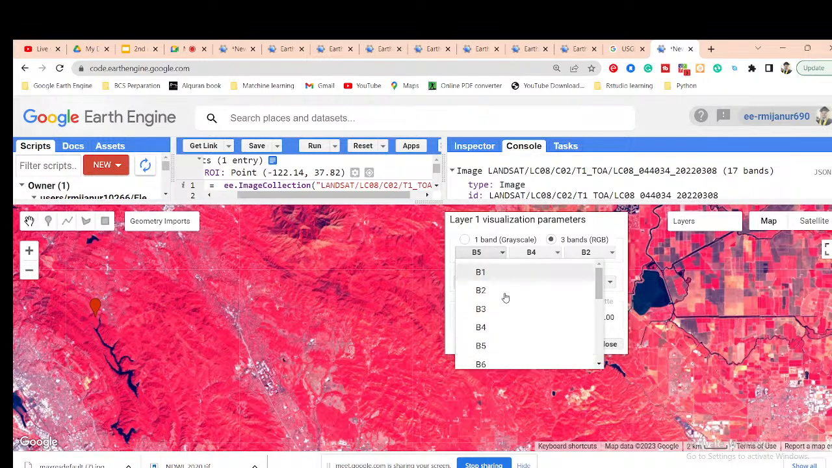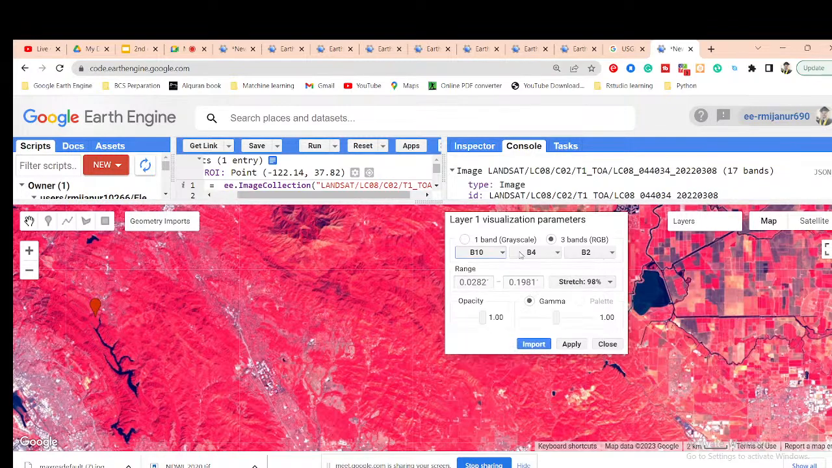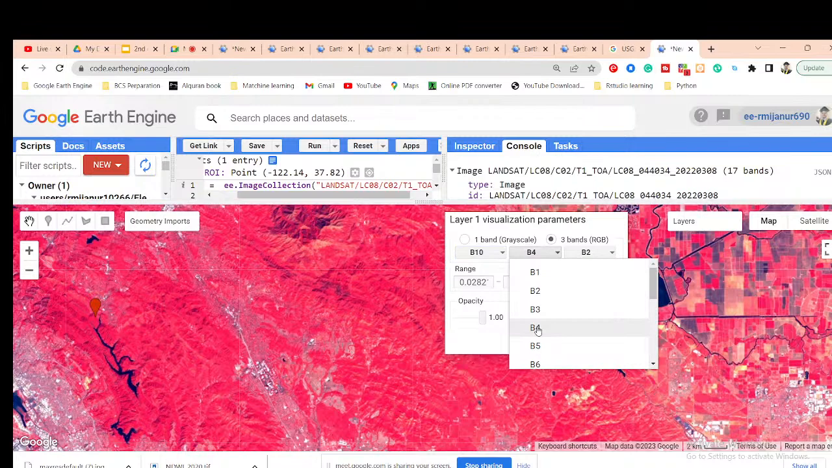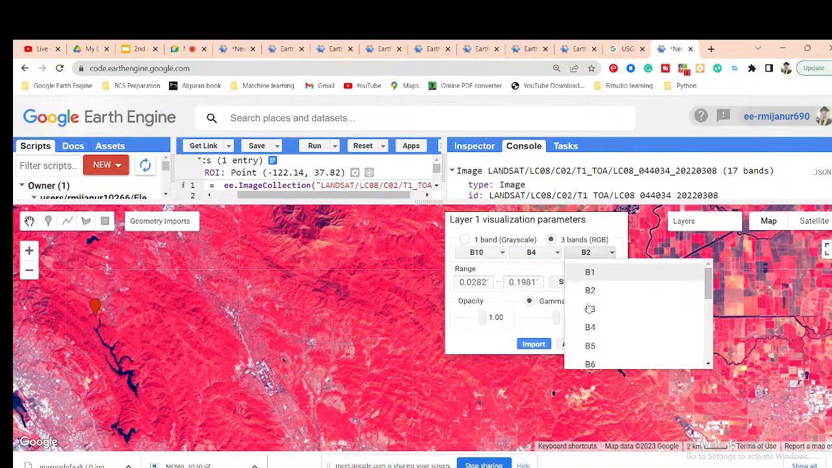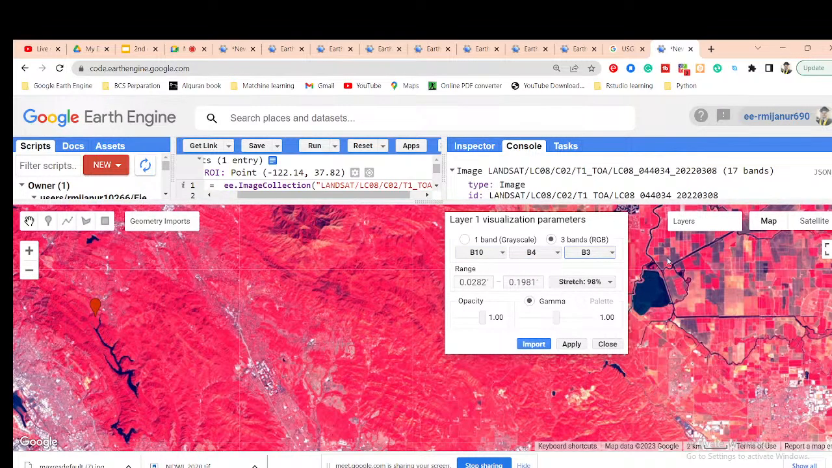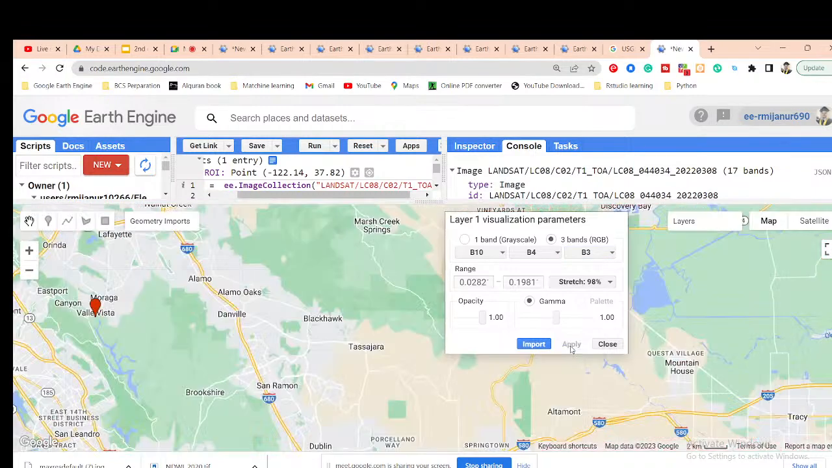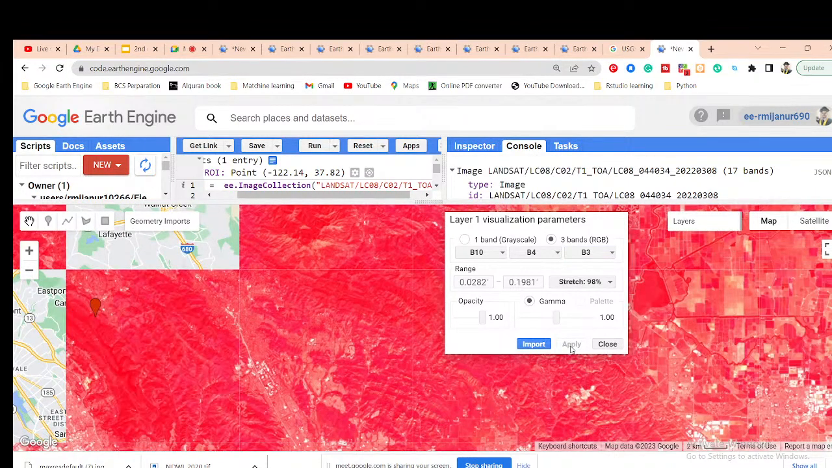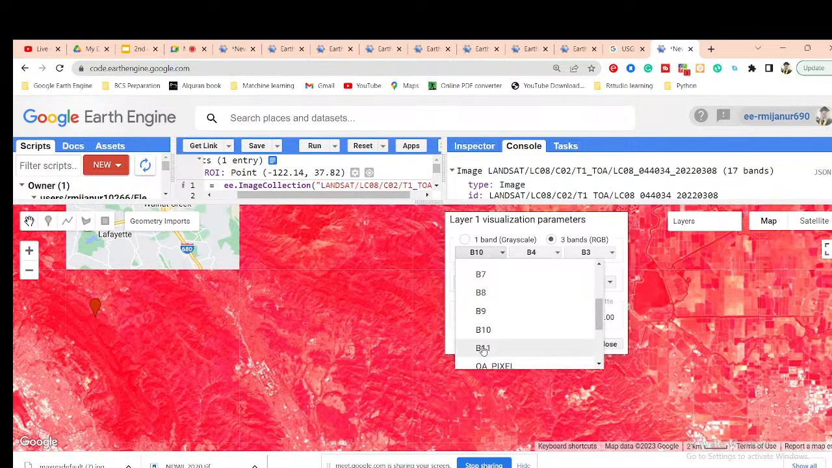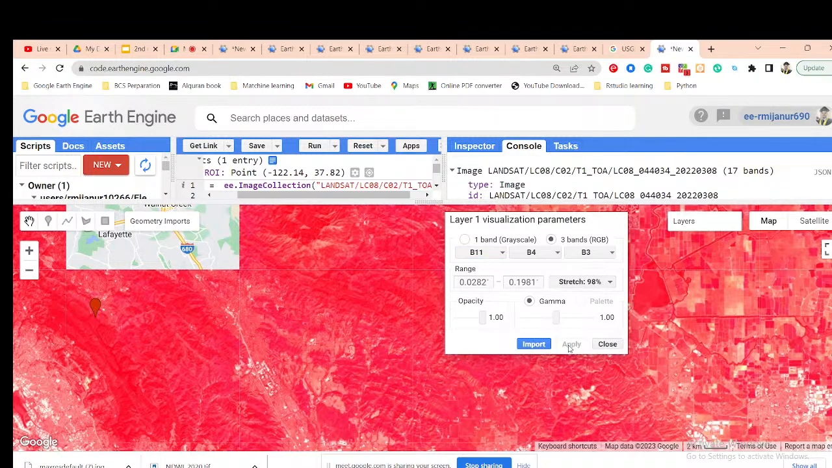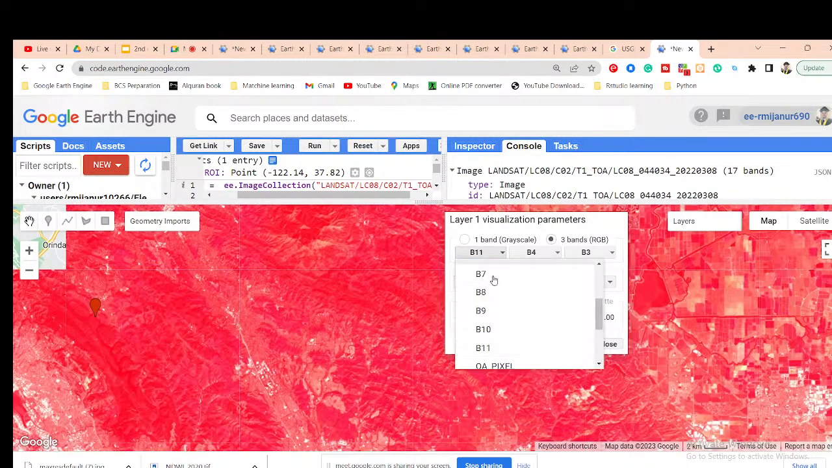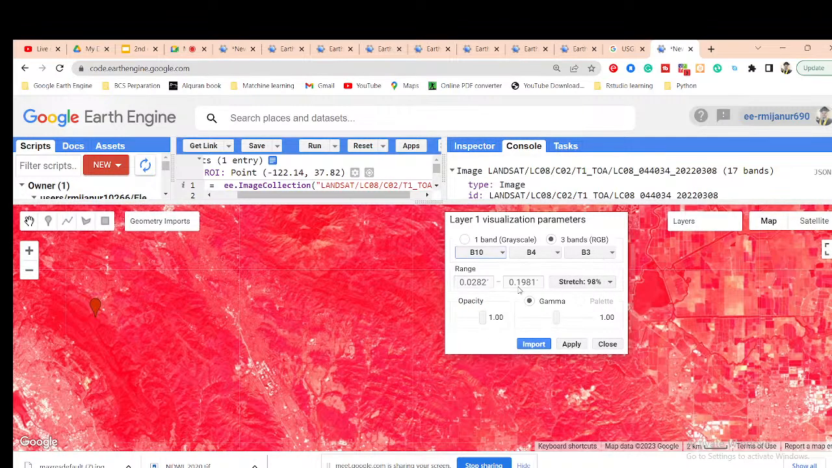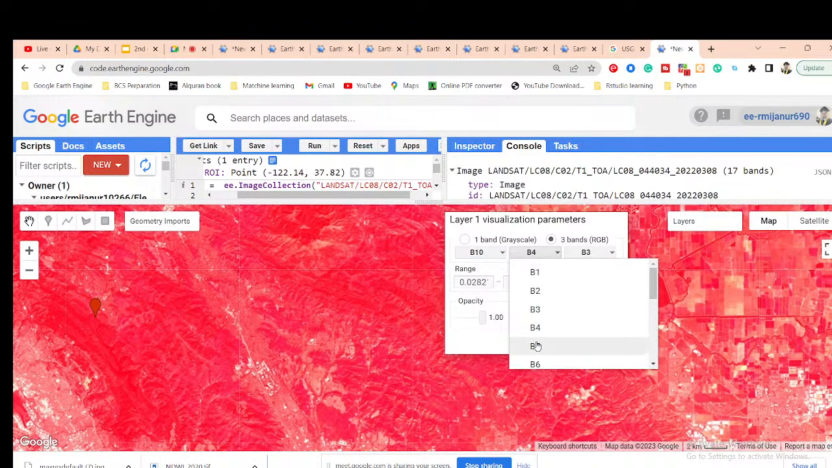Suppose I want to use a band combination such as shortwave infrared 1. Shortwave infrared 1 is B10, then near infrared is B4, and then put the green here. This band combination is very useful for monitoring agriculture fields. Actually, I think it is shortwave infrared 1 or 2. Sorry, the near infrared band is B5 for Landsat 8. It will be B5.